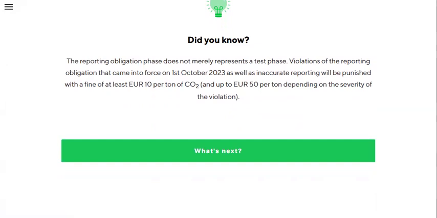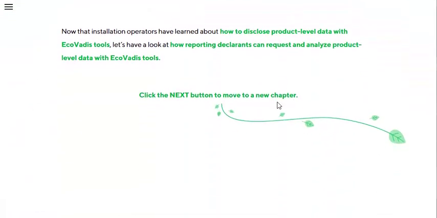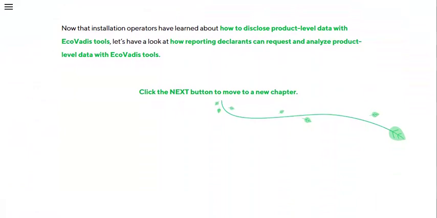What's next? Great job! Now that installation operators have learned about how to disclose product-level data with EcoVadis Tools, let's have a look at how reporting declarants can request and analyze product-level data with EcoVadis Tools.